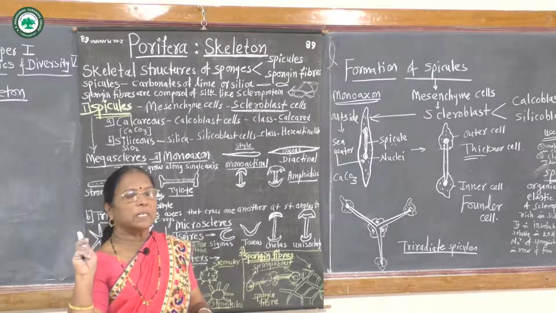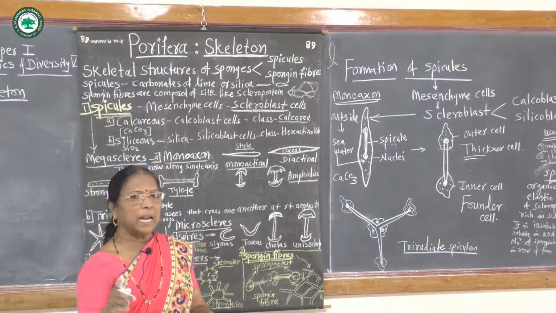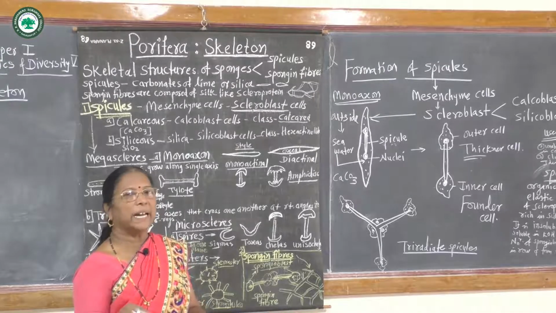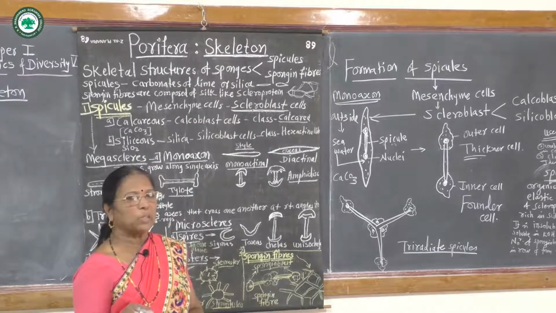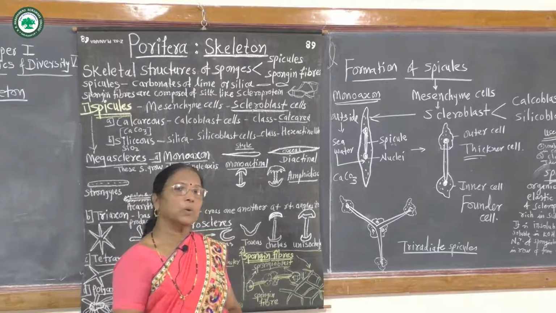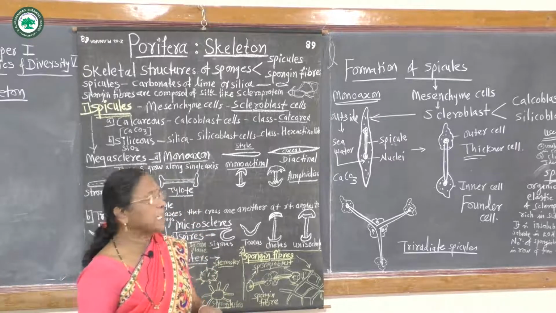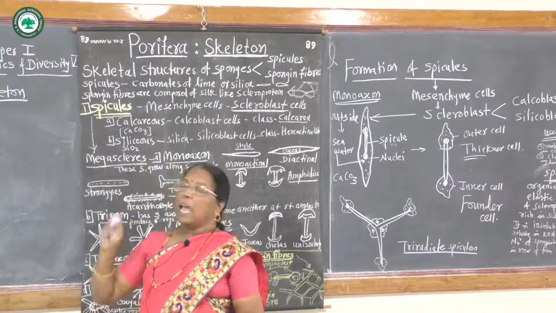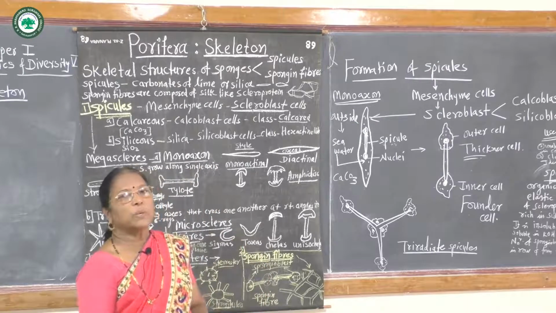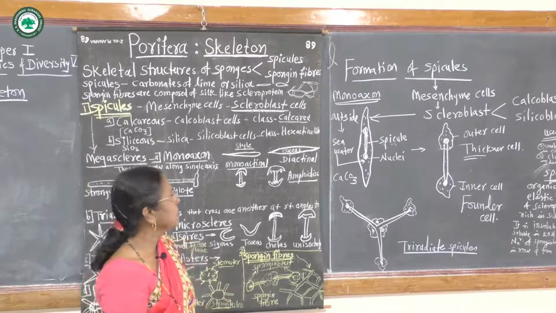Phylum Porifera is divided into three classes: class Calcarea, class Hexactinellida, and class Demospongiae. Class Calcarea has calcareous spicules, class Hexactinellida has siliceous spicules, and in Demospongiae either siliceous spicules or spongin fibers may be formed.